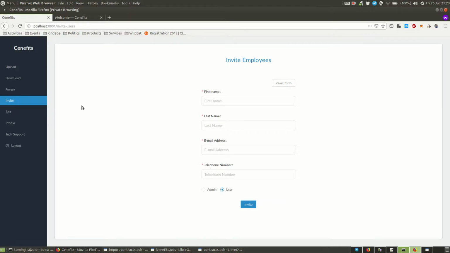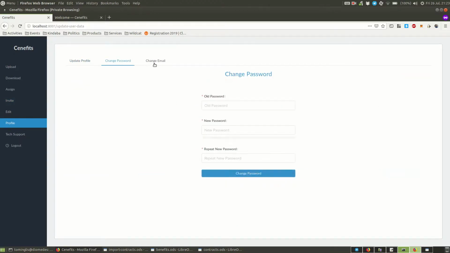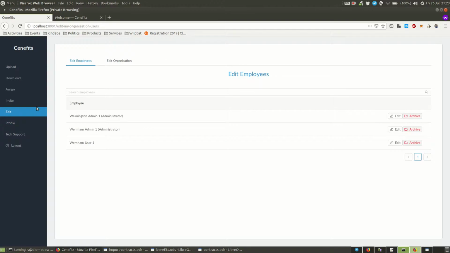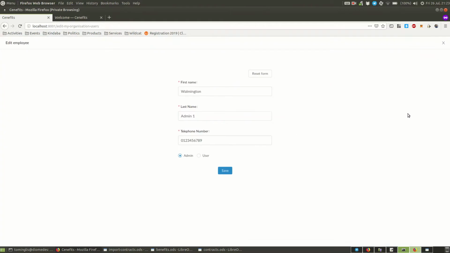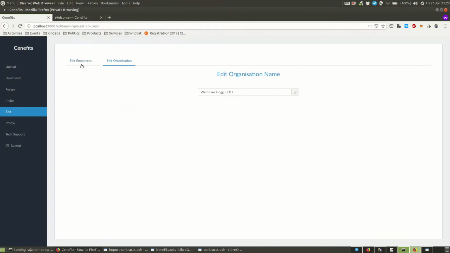And you can also edit your own profile information, your own first name, last name, PAN number, change your password, change your email. Otherwise, you can edit your employees, so you can come and edit their details. You can archive them if they no longer work for you, and you can edit your organisation name.